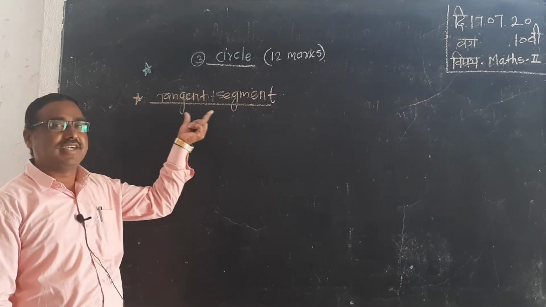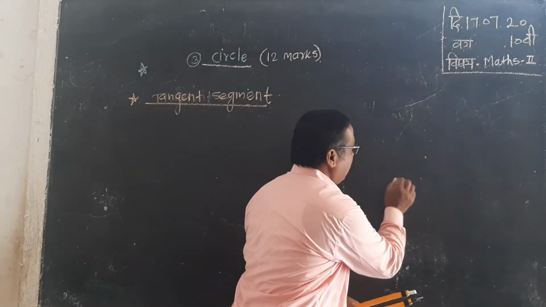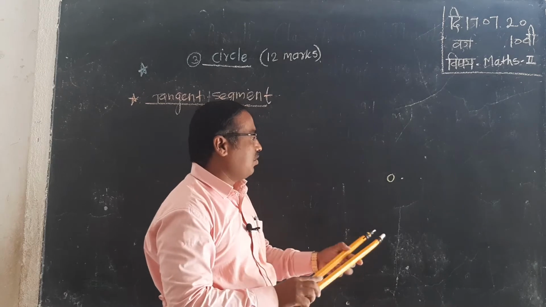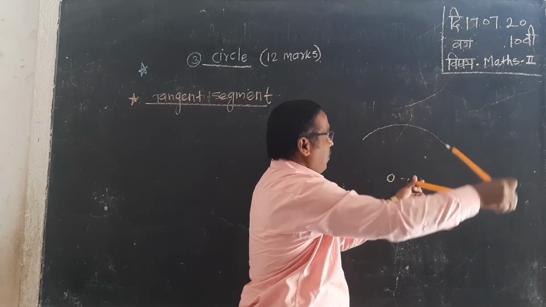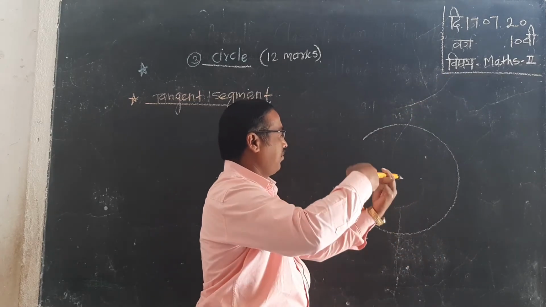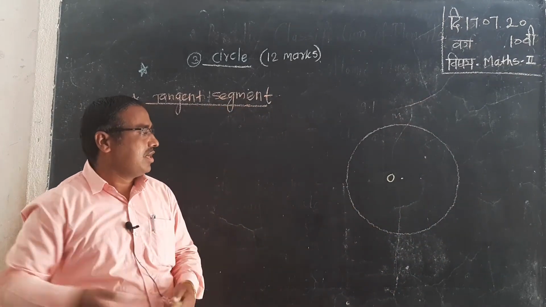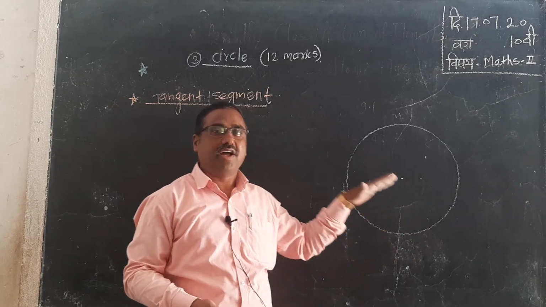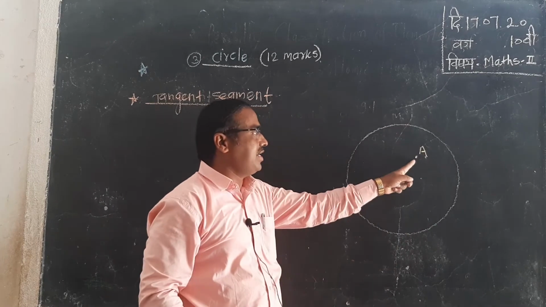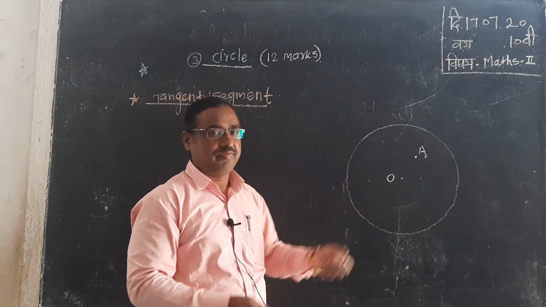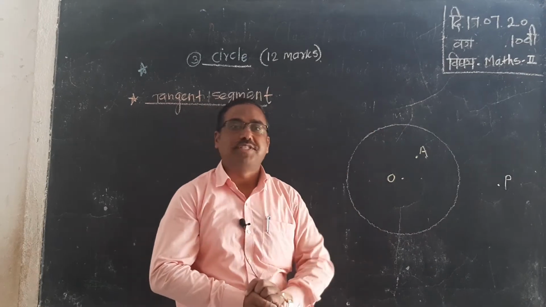The next concept is the tangent segment. In a circle with center O, to draw a circle with a definite radius, first you understand the interior, exterior and on the circle parts. Point A is in the interior of the circle and point P is the exterior point of the circle.